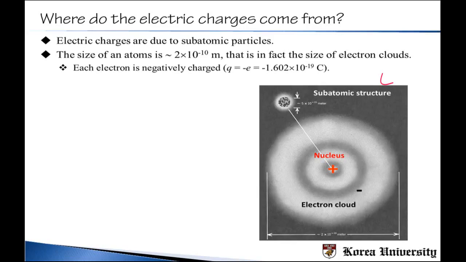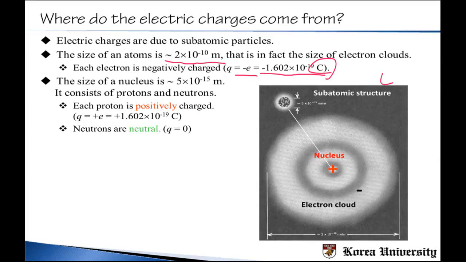And we typically say that the size of an atom is as small as 2 times 10 to the power of minus 10 meter. And this is in fact not the size of the nucleus, but the size of the electron cloud. And each electron is in fact negatively charged, and the size of its charge is called Q, and here you see that it's actually minus e, and minus e corresponds to minus 1.602 times 10 to the power of minus 19 coulomb. And we will soon see what this coulomb means.